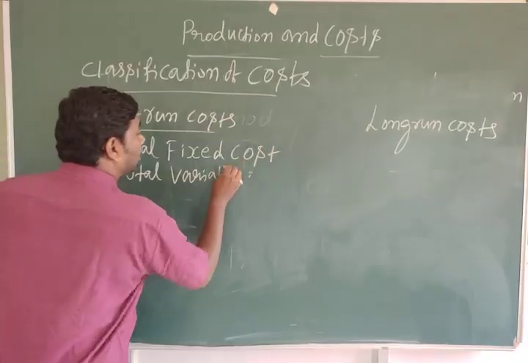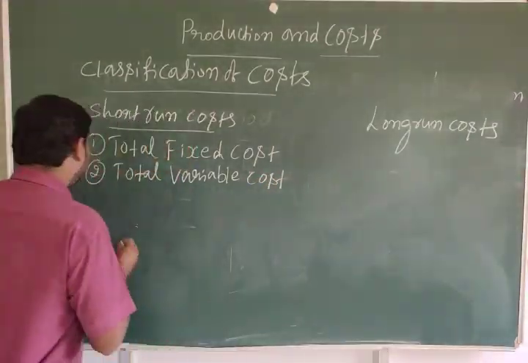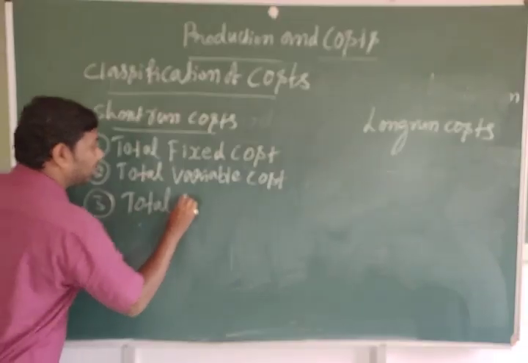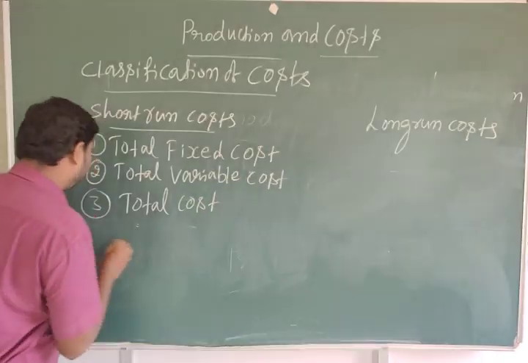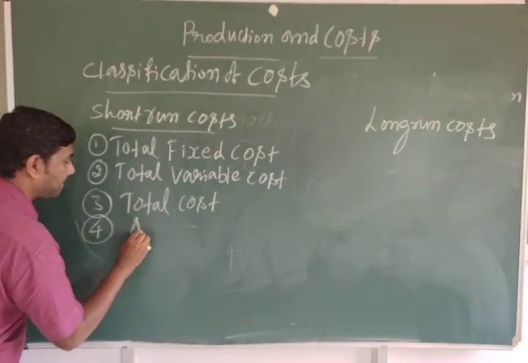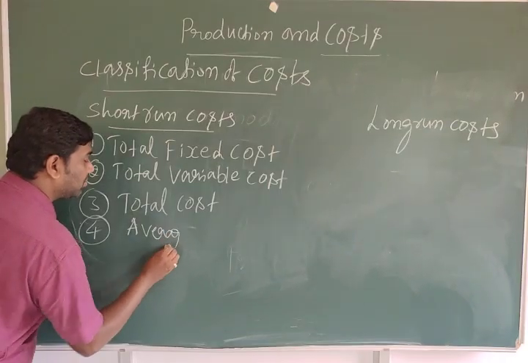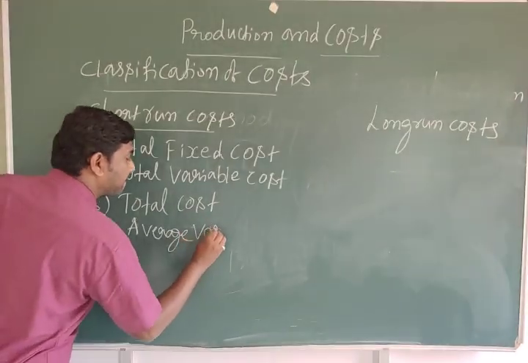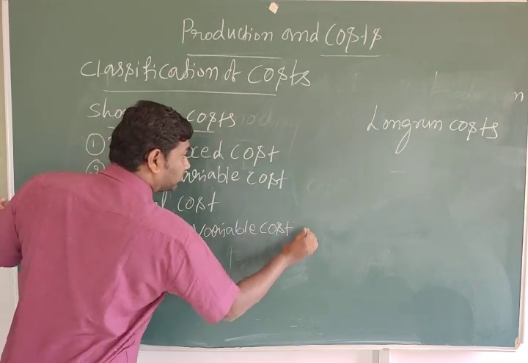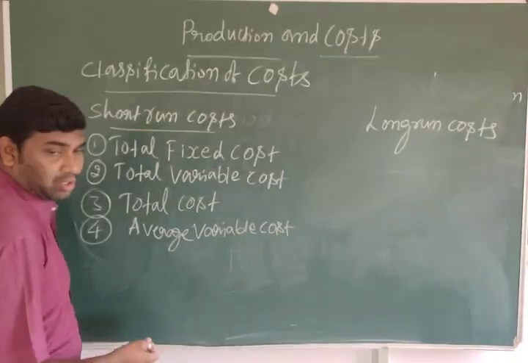The third one is total cost. The fourth one is average variable cost.